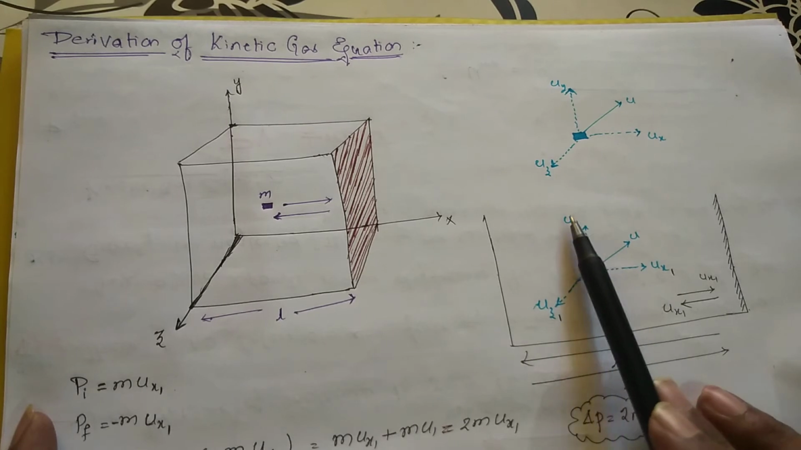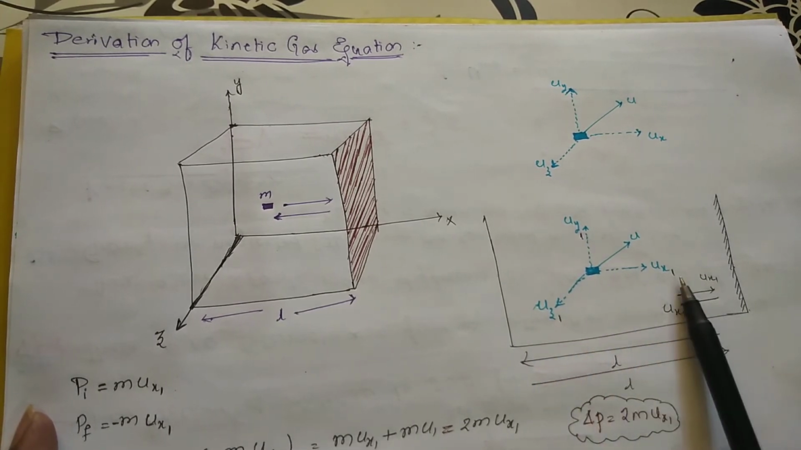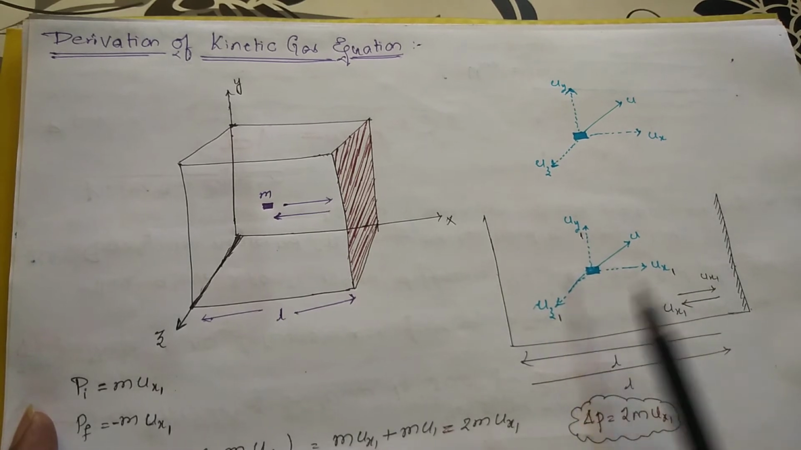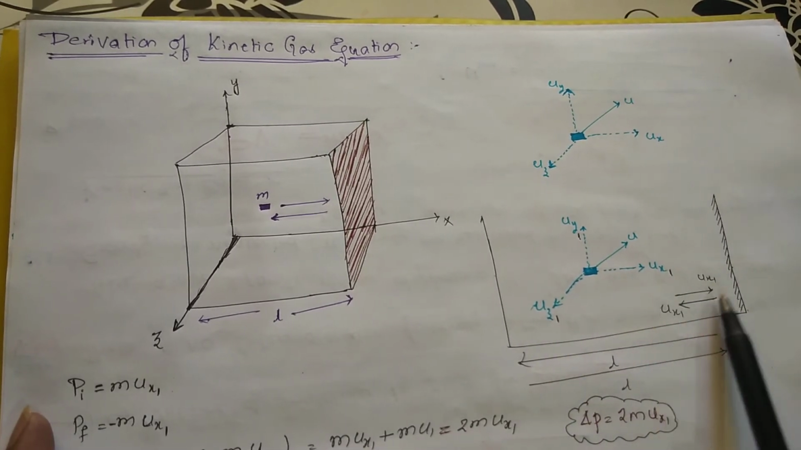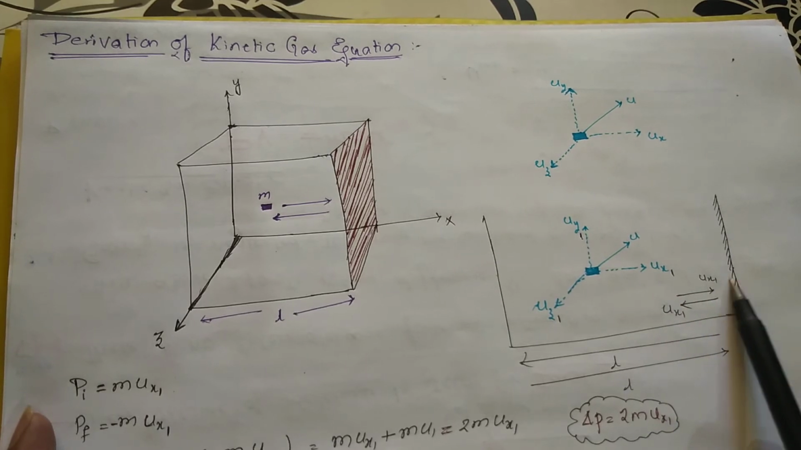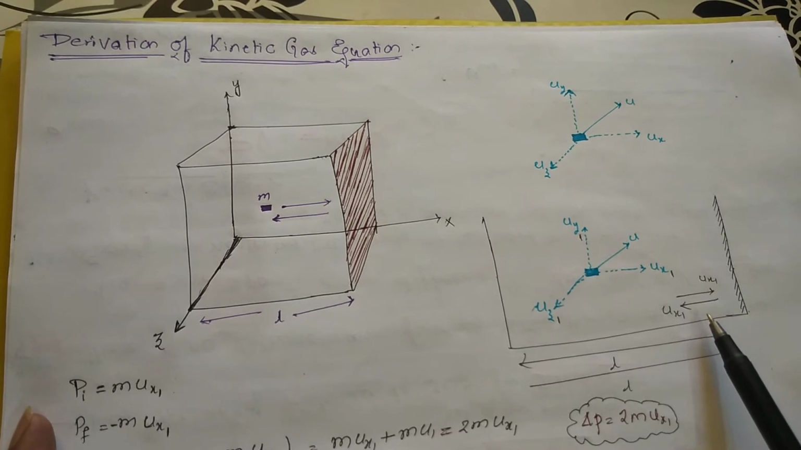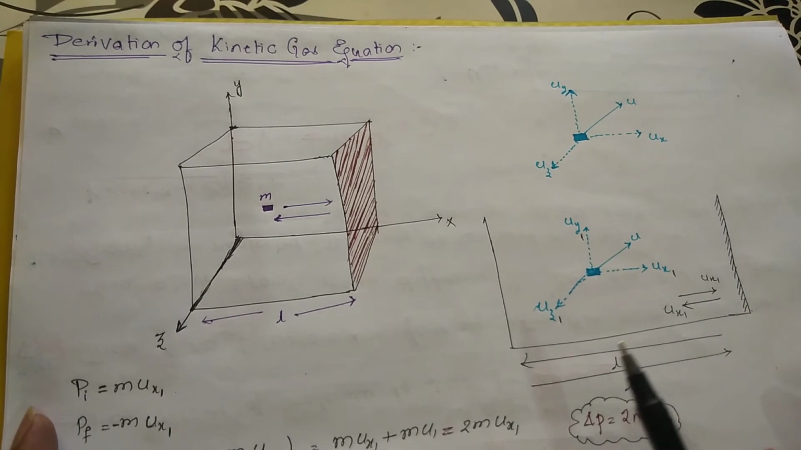If it moves in the direction μy1, or if it moves in this direction, μz1, because I am taking only one particle. So let me assume that this particle is moving in the x direction. What happens? It moves with the velocity μx1, it collides with the container, and it comes back again with the same velocity. Due to collision the velocity is not changed.